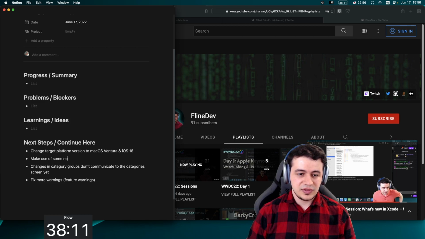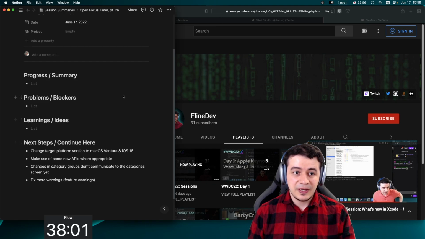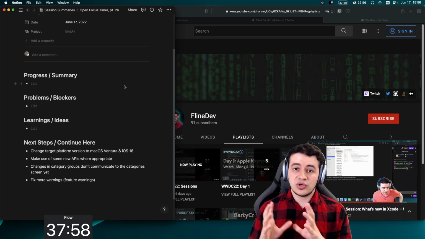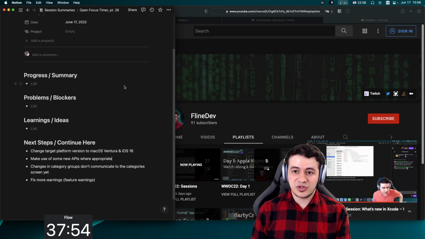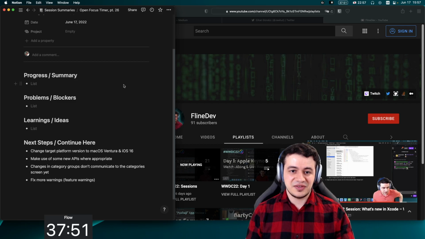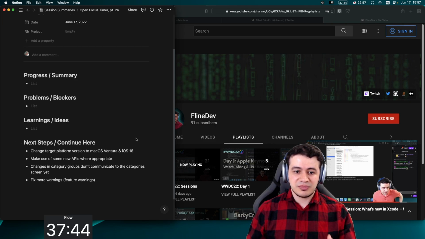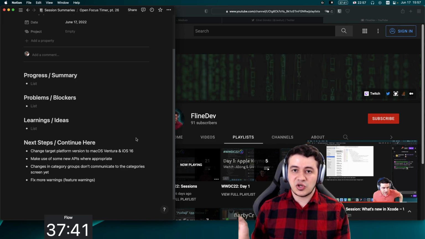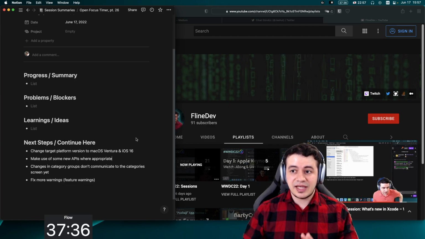Anyway, so that's the plan, and I do want to make use of some new APIs where appropriate. I haven't checked all the APIs and which ones could make sense for Open Focus Timer. Definitely one that does make sense is, we have not worked on the statistics part yet, and of course the new Charts library that is shipping with SwiftUI. We're going to use that for the charts in this app, so this is going to be amazing. And also I can imagine we're going to use App Intents, because App Intents allows us, for example, to provide shortcuts so you could start sessions and timers even from outside the app, and I think that definitely makes sense, and I had that also planned.